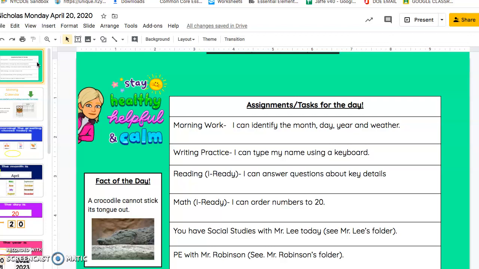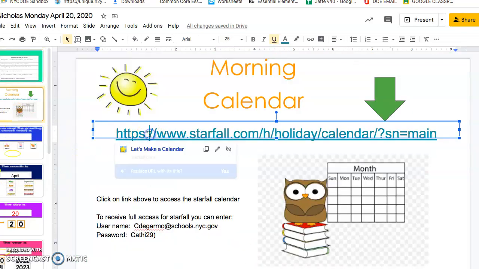I'm just going to show you what you're going to be doing this on Monday. So the first thing you do is you look over your schedule, and these are your assignments for the day. So remember, you have social studies with Mr. Lee, and check out his folder, and PE with Mr. Robinson. Then you're going to go to your morning calendar, and you're going to click the Starfall calendar like you've been doing and interact with it.